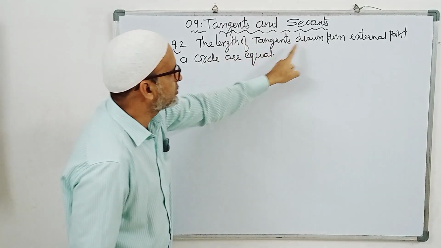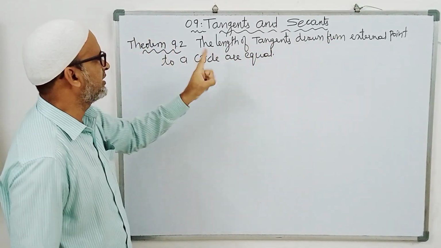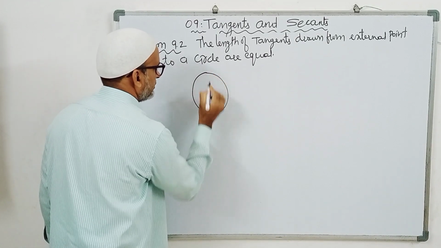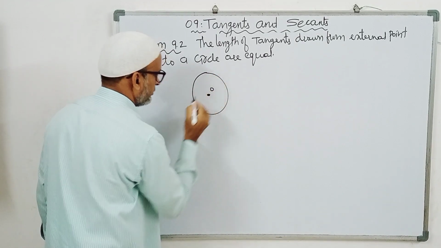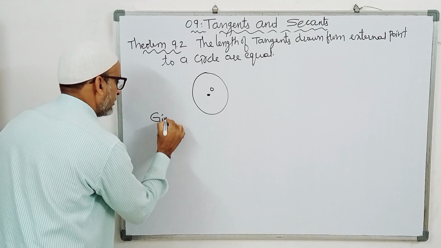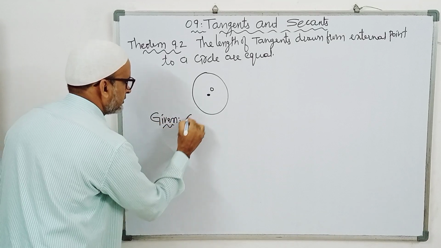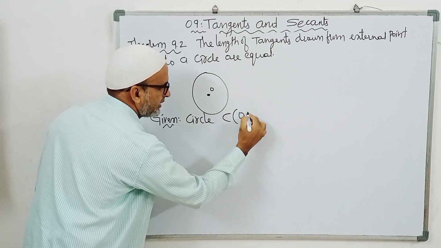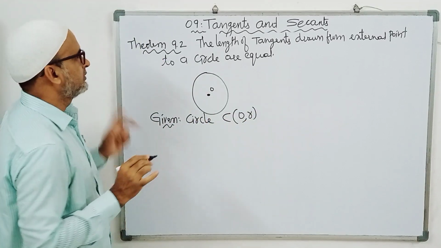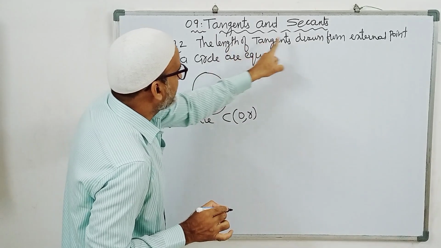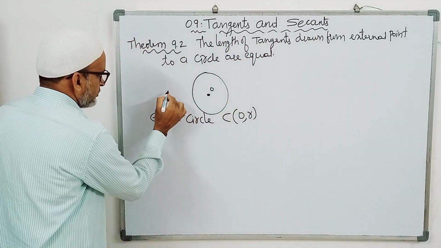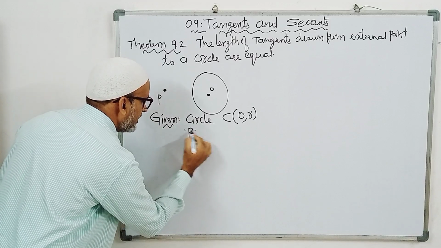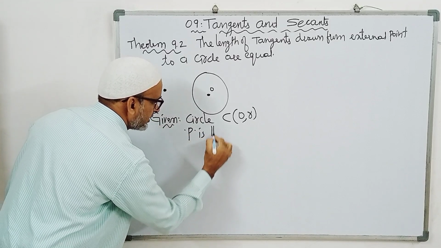The lengths of tangents drawn from an external point to a circle are equal. Means one circle is there. See here, this is the circle with center O and radius R. The length of tangents drawn from an external point, suppose P. P is the external point.